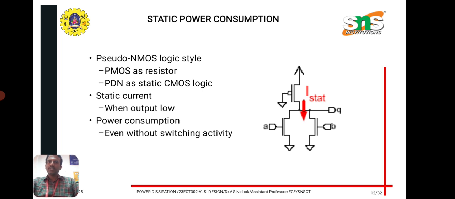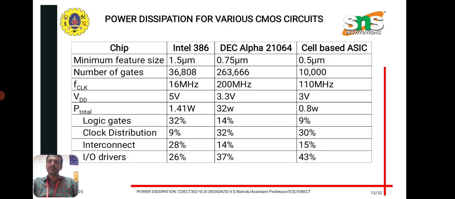Static power consumption. Due to the diodes or any transistors, there will be a power dissipation that is called static power consumption. When the output is low, the power consumption takes place even without switching activity. Static is nothing but, in an idle condition, there will be a power draw. That is the main concept of static power consumption.